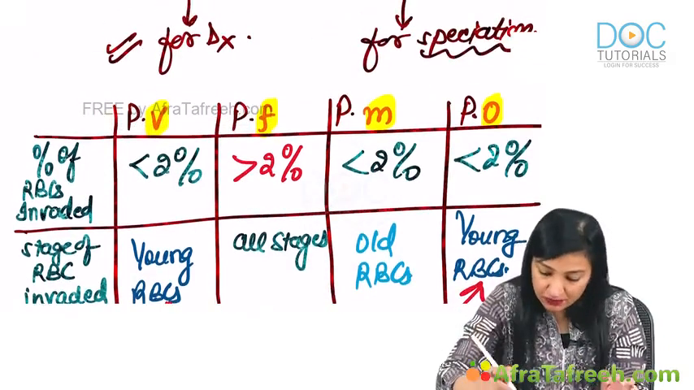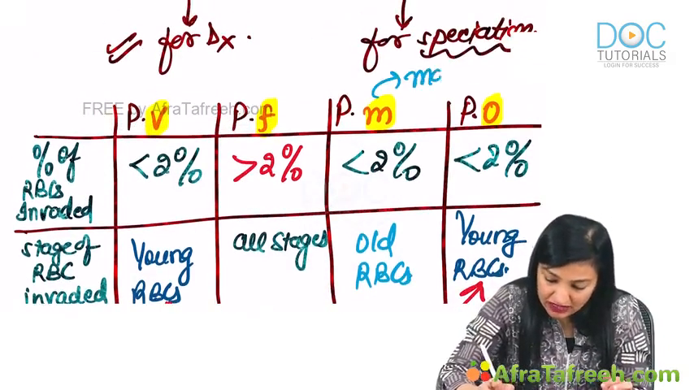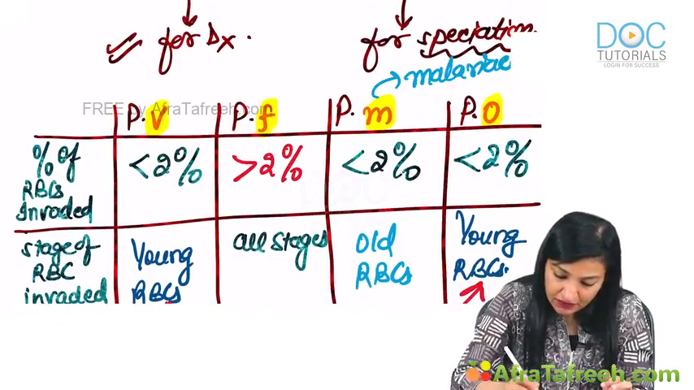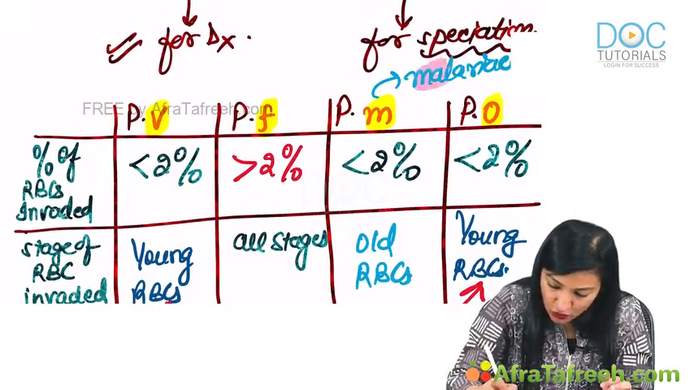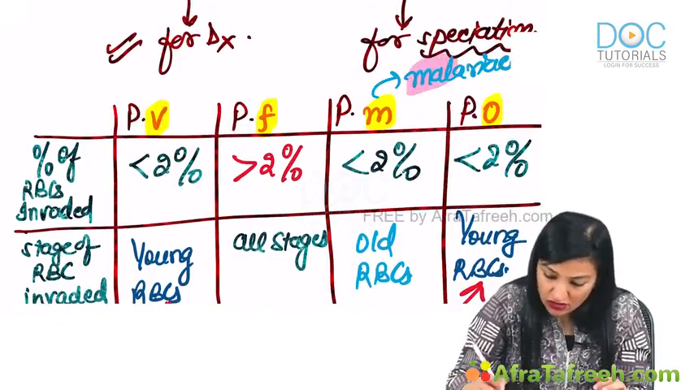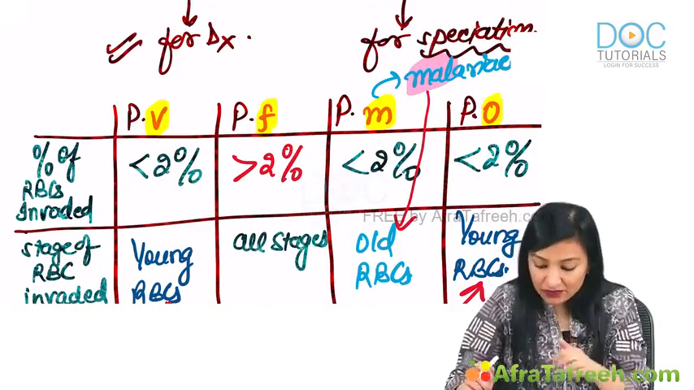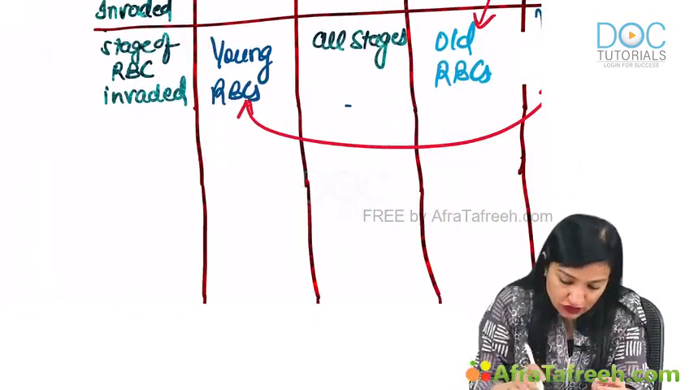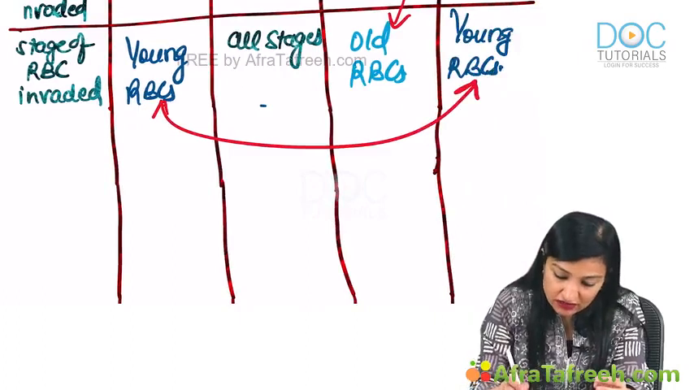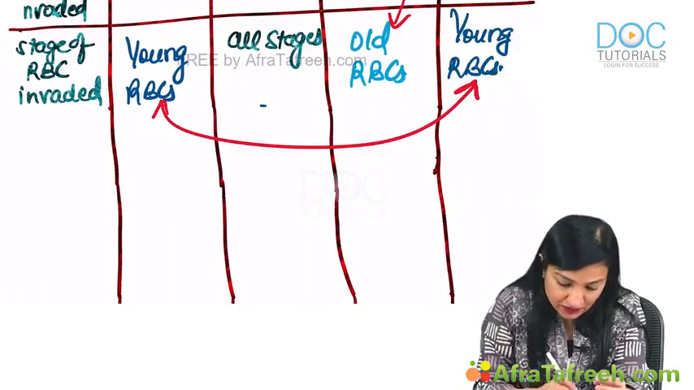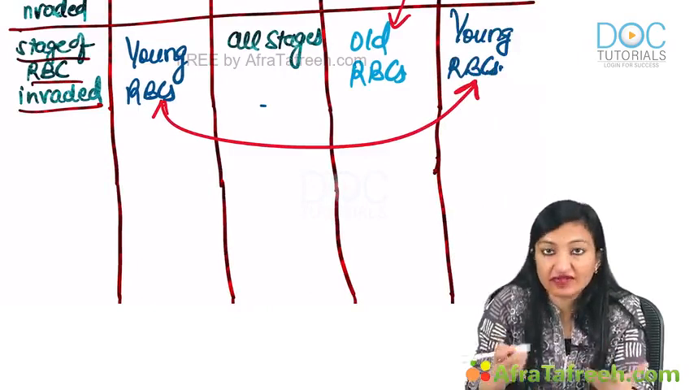Just a little tip. Remember, M is malariae. Mal means old. Mal means old. Malariae is going to attack or irritate or disturb old RBCs. So remember this regarding the stages of RBCs invaded.